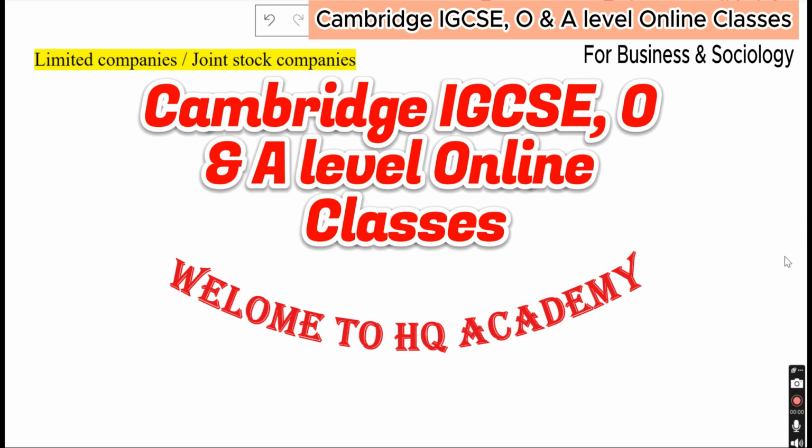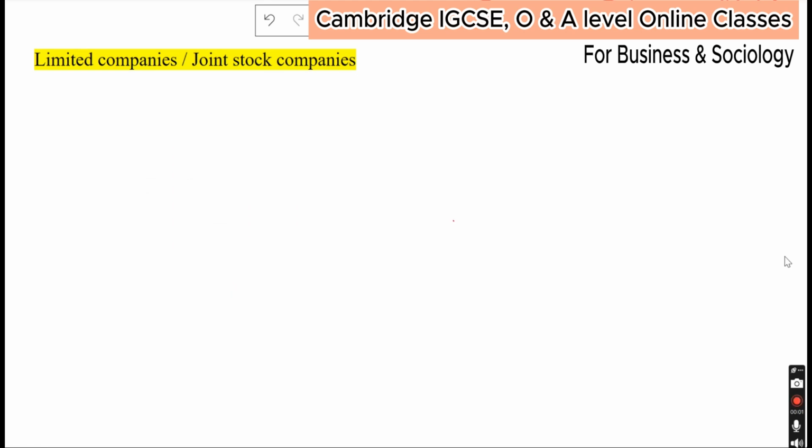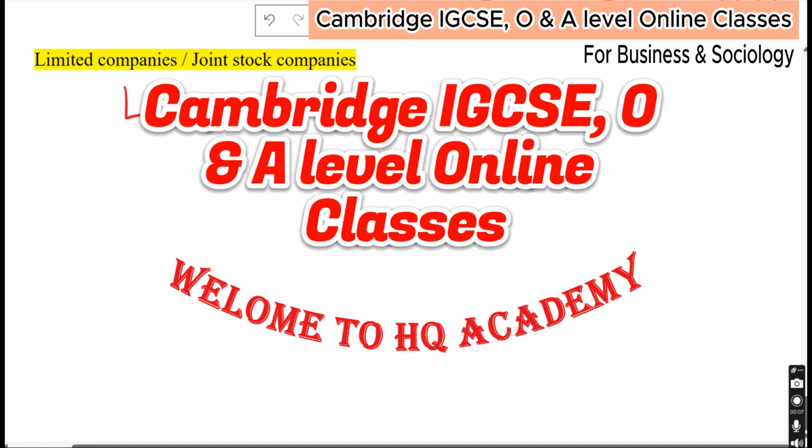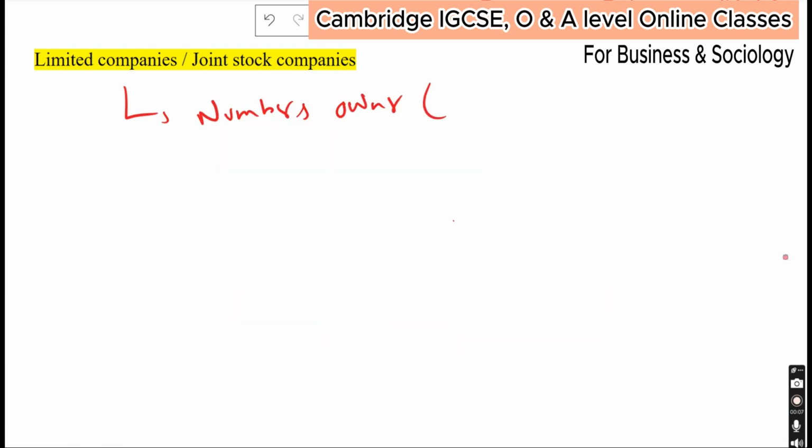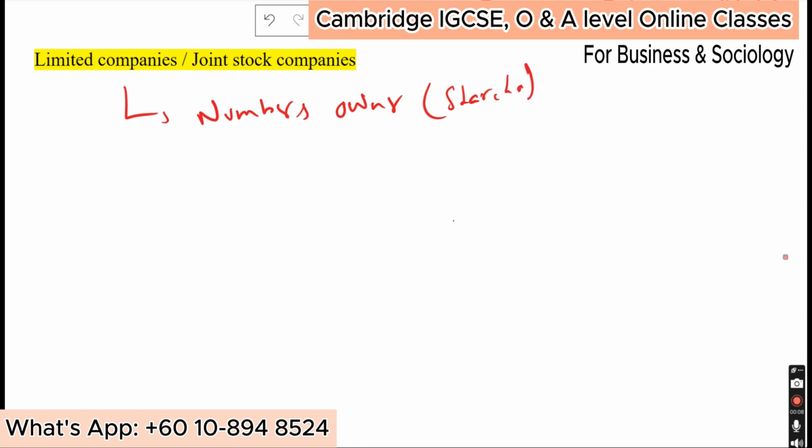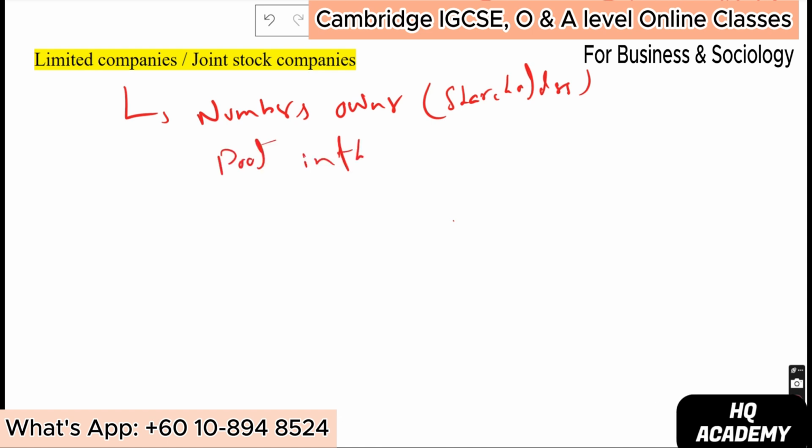Where we were at: limited companies, also known as joint companies. These are the businesses where a number of owners or shareholders pool in their resources to do a common business.